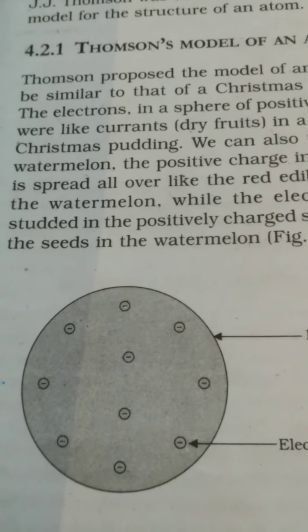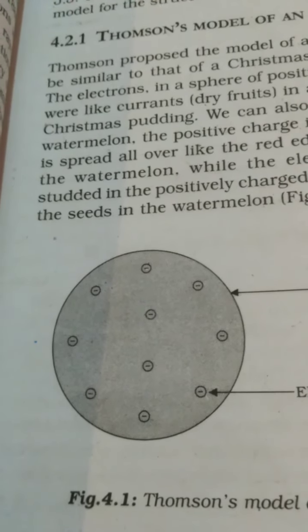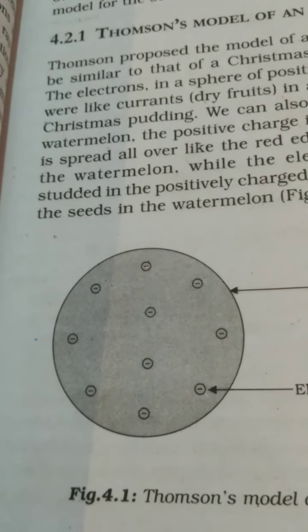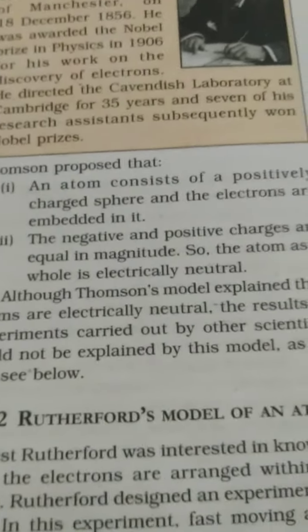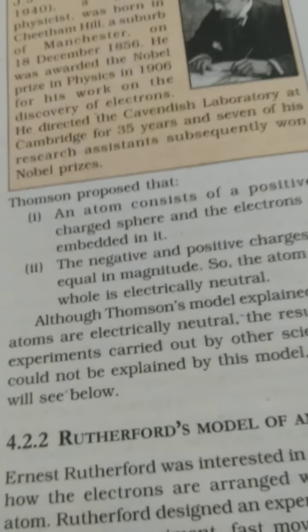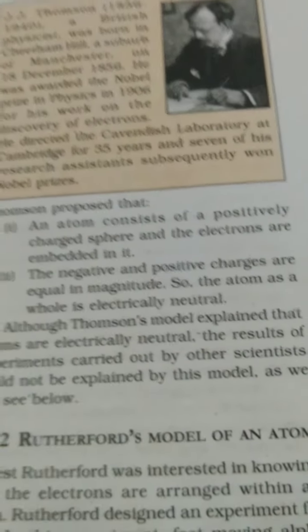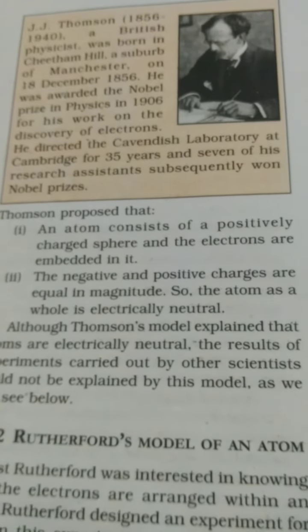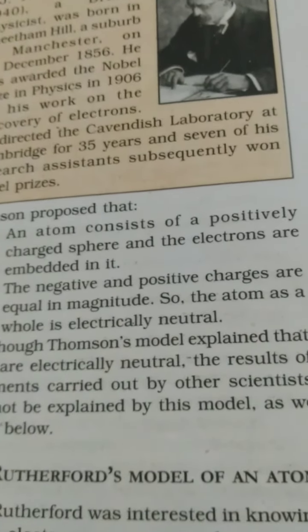And when the positive and negative charge are equal, then what will be the overall charge of the atom? Overall charge will be nothing, nil. And that is why he is saying that the atom is electrically neutral. This is the success of the first model of the atom proposed by J.J. Thomson, that he became very successful in telling that the atom overall is neutral.